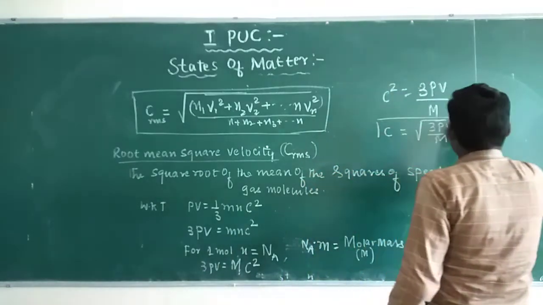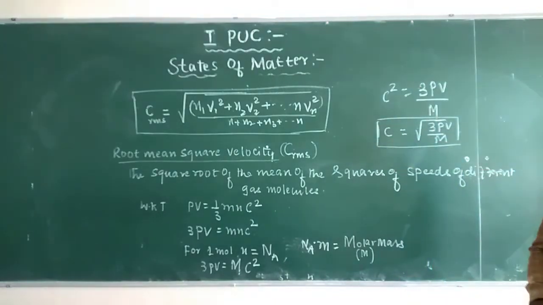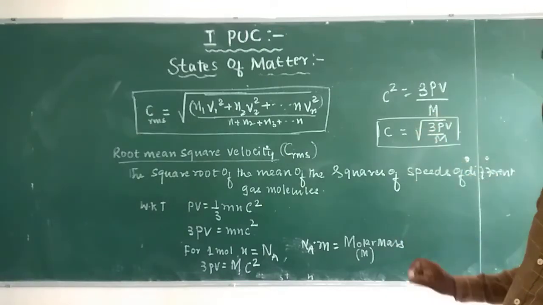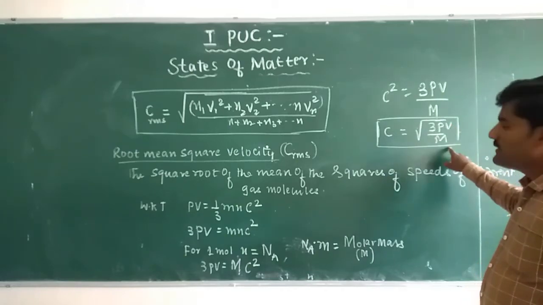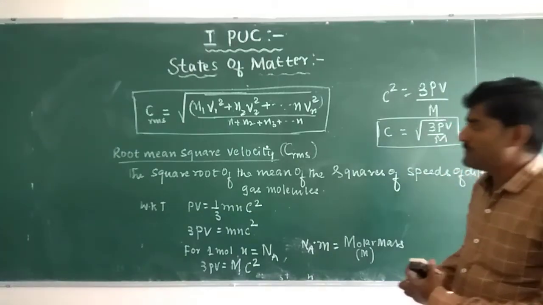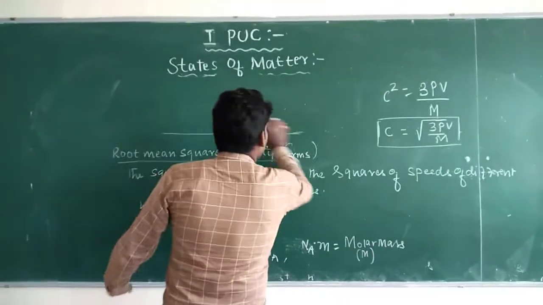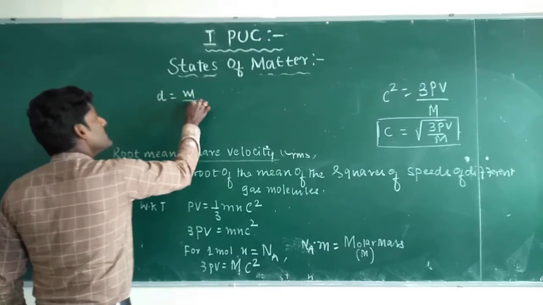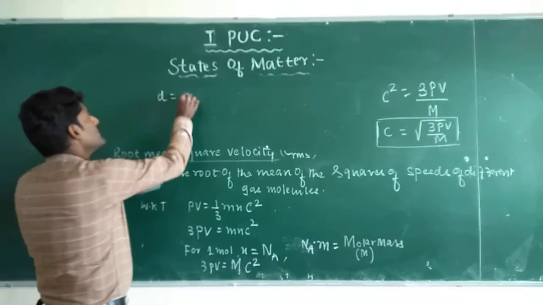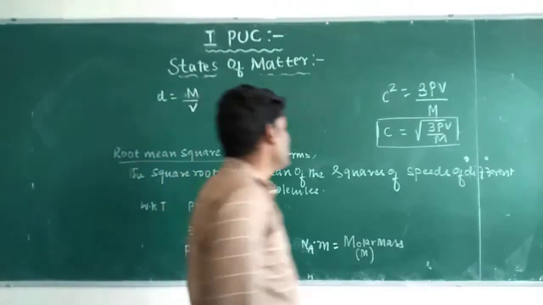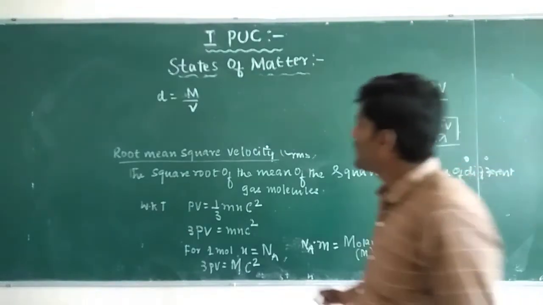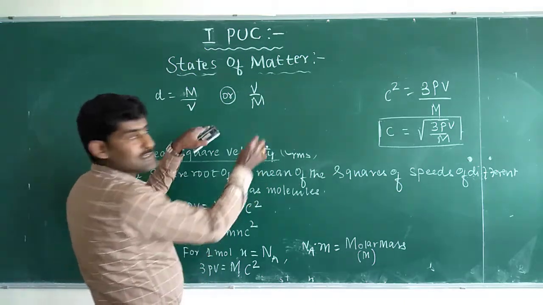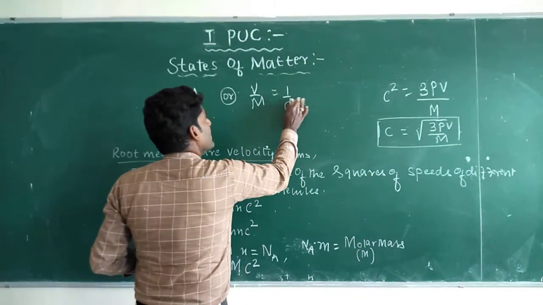So this is also called RMS velocity, RMS speed, root mean square speed or root mean square velocity: root of 3 PV divided by M. And once again, density is nothing but mass by volume, so volume by mass is 1 by d.